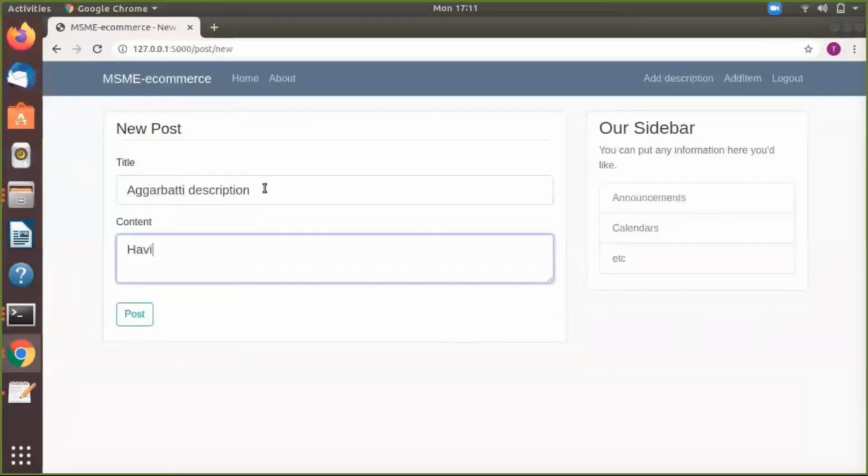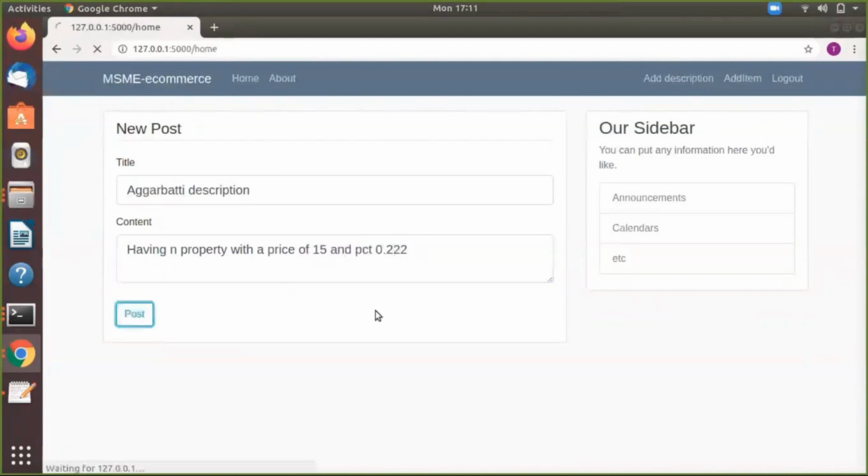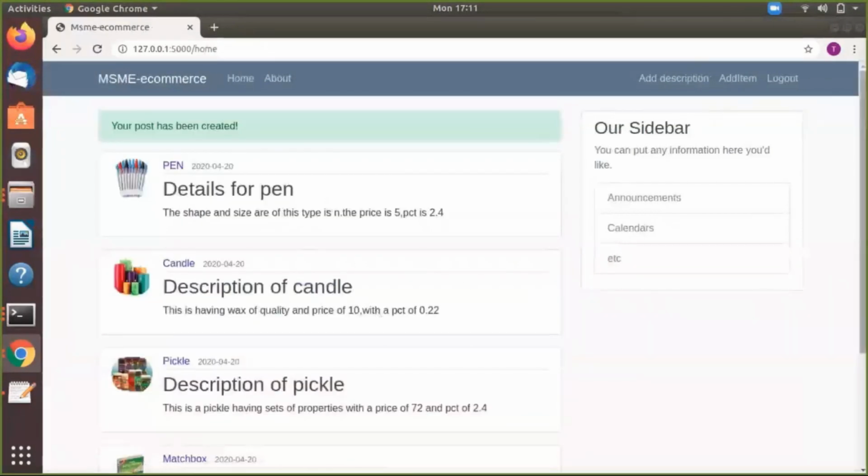Here we will add a basic description of the product. It is now being deployed on our website.